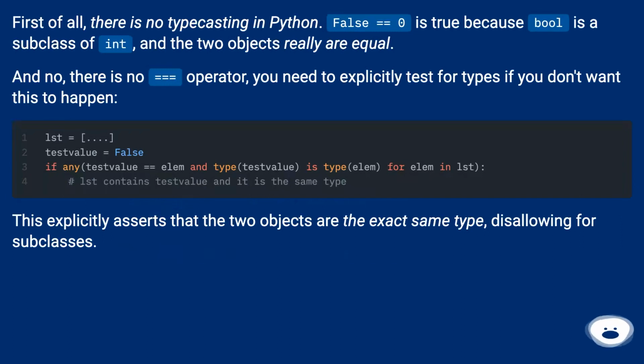First of all, there is no typecasting in Python. False == 0 is true because bool is a subclass of int, and the two objects really are equal. And no, there is no triple equals operator. You need to explicitly test for types if you don't want this to happen.